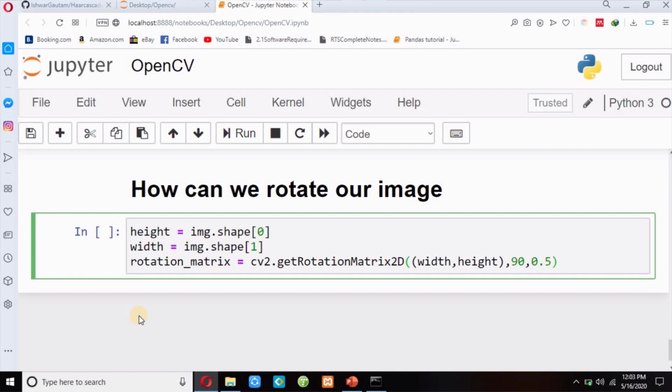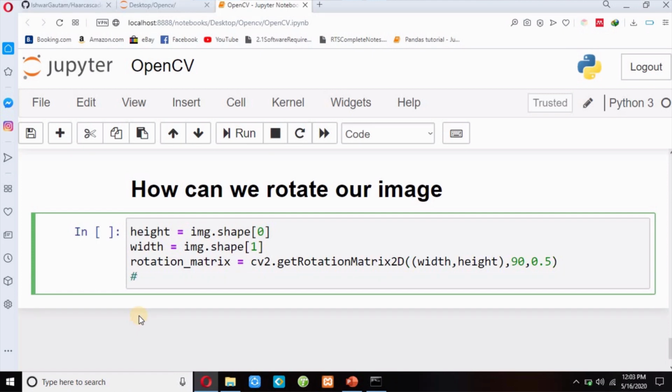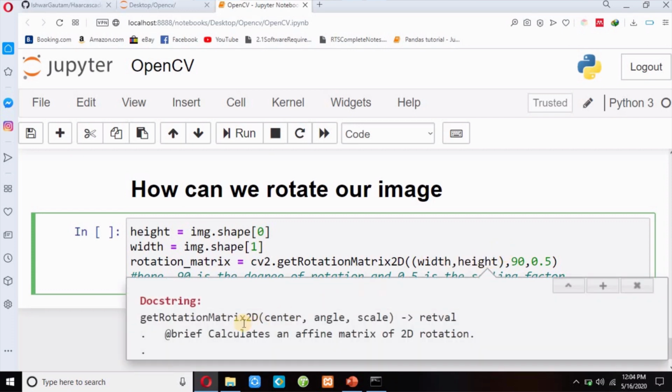This is the scale factor. So here I will write a comment: 90 is the degree of rotation and 0.5 is the scaling factor. If you put your cursor over here and press Shift+Tab, you can see center, angle and scale. So you can see your parameters by typing Shift plus Tab on the keyboard.